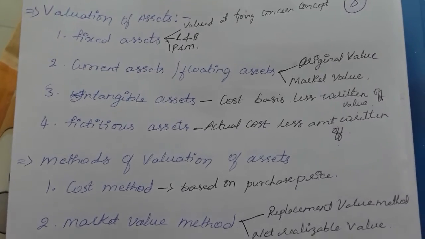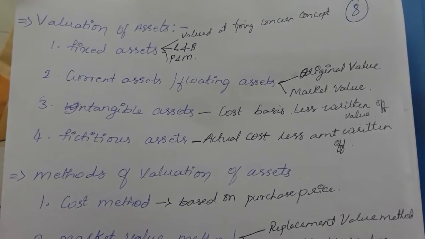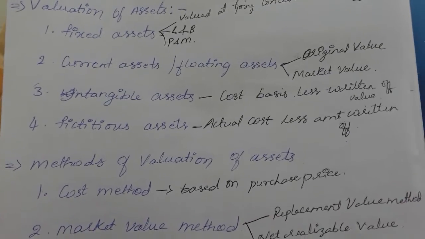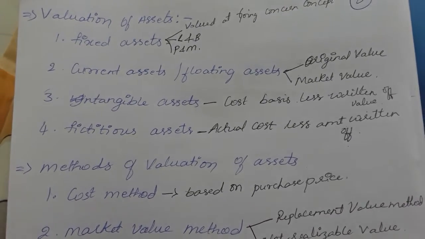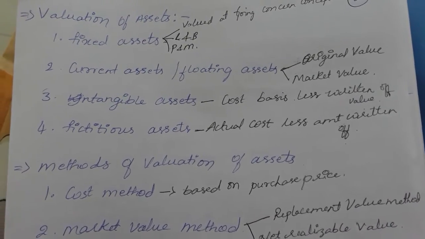Here assets can be classified into four types. One is fixed assets, then current assets or floating assets. Next is intangible assets and fictitious assets. So next, first coming to fixed assets. How is the valuation of fixed assets done?